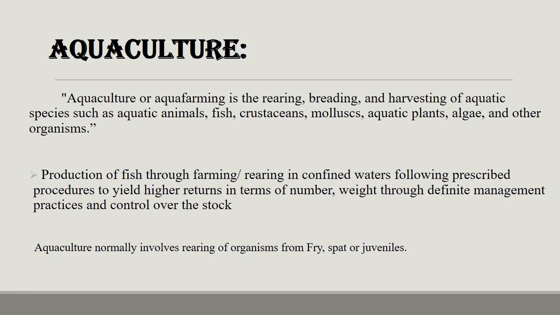Aquaculture or aqua farming is the rearing, breeding and harvesting of aquatic species such as aquatic animals, fish, crustaceans, mollusks, aquatic plants, algae and other organisms. It is the production of fish through farming, rearing in confined waters following prescribed procedures to yield higher returns in terms of number and weight through definite management practices and control over the stock. Aquaculture normally involves rearing of organisms from fry, spat, or juveniles.